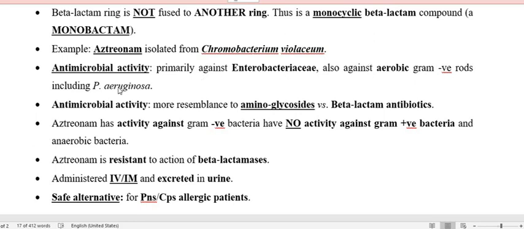So that is why it resembles the aminoglycosides. Usually they don't have action against gram-positive bacteria and anaerobes; likewise the aminoglycosides also possess the same feature. So that is why aztreonam is comparable with the aminoglycosides.